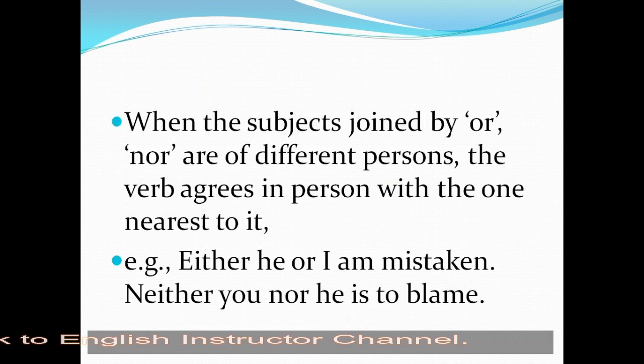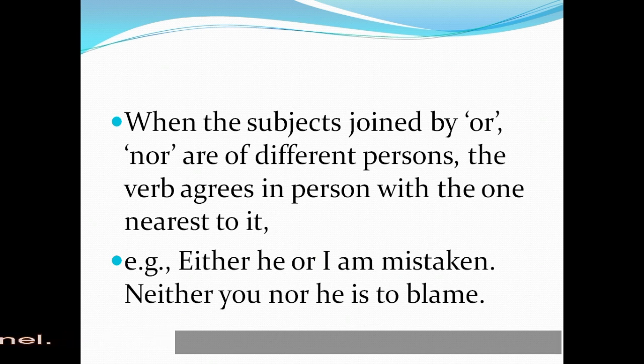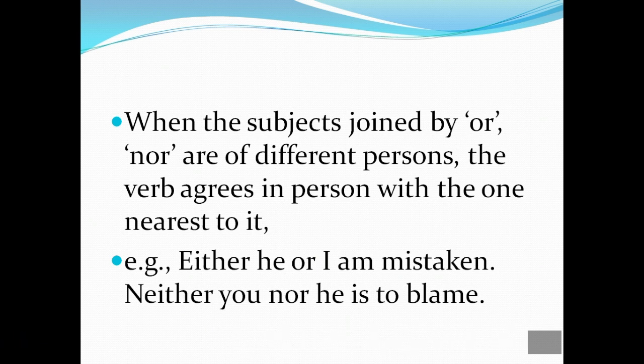Then next, when the subjects are joined by "or" or "nor" and are of different persons, they are not connected with each other, they are indifferent. The verb agrees in person with the one nearest to it. Either he or I am mistaken. Neither you nor he is to blame. Same or different person, but they are giving the same idea, means you have to use a singular verb.